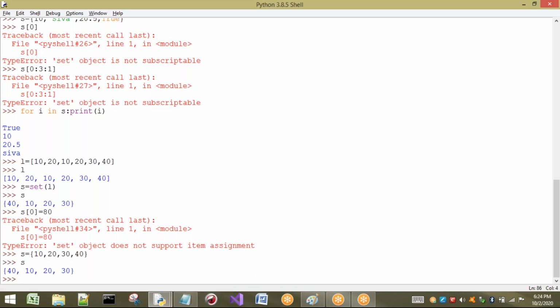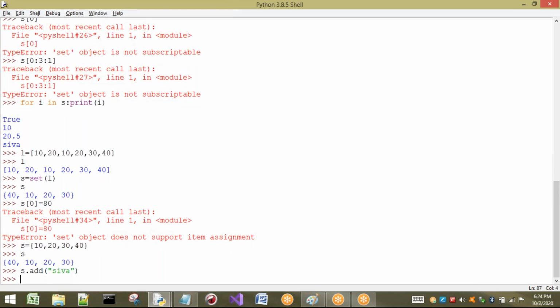Which element? Some name, some string I want to add here. So I am adding this string to S. Now if I press enter, we get no output. That means add is not going to return anything. Let us see S now.